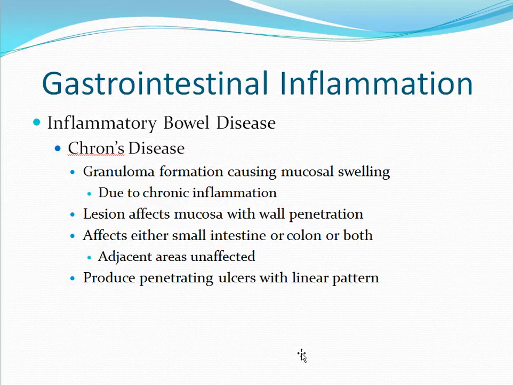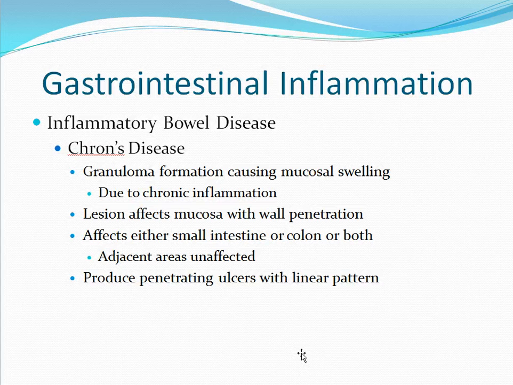Looking at Crohn's disease first, you typically will see granuloma formation causing mucosal swelling and erosion. This is due to the chronic inflammation. The lesions tend to affect the mucosa with wall penetration. The lesions will affect either the small intestine or the colon, but may actually infect both areas. Adjacent areas often remain uninvolved. Crohn's produces penetrating ulcers that exhibit a linear pattern.